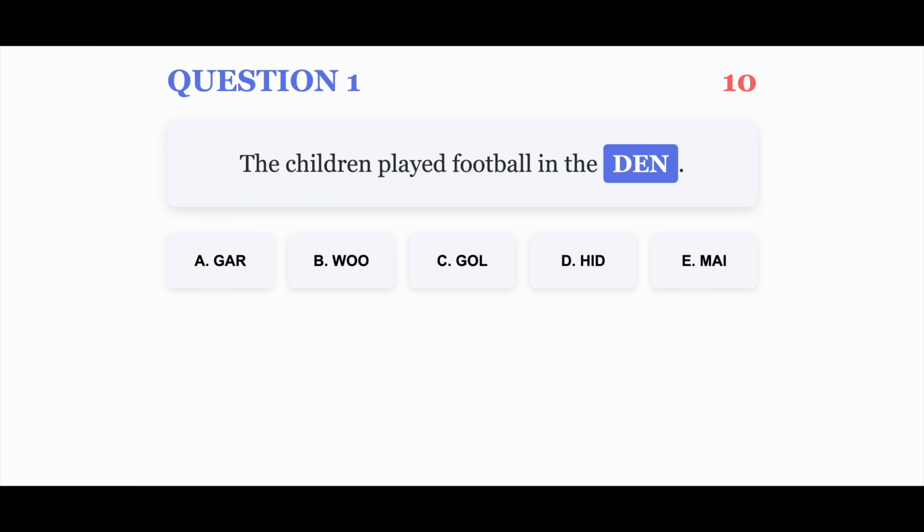Question 1. The children played football in the den. Your options are A. Gar, B. Woo, C. Goal, D. Hid, E. My. You have 10 seconds.